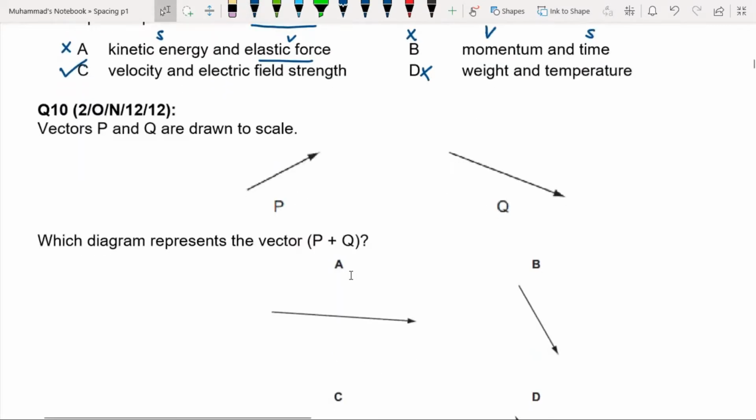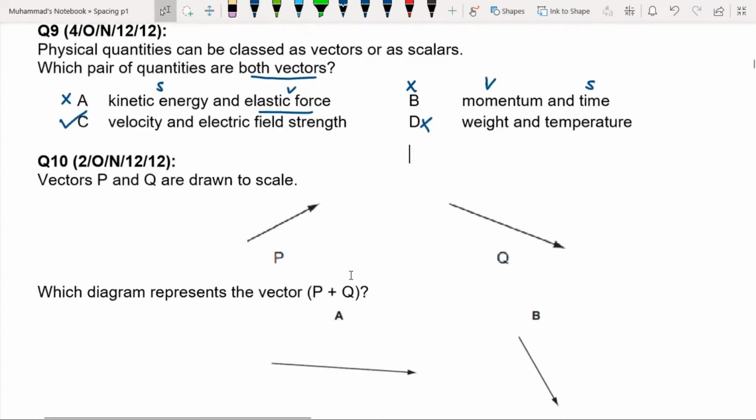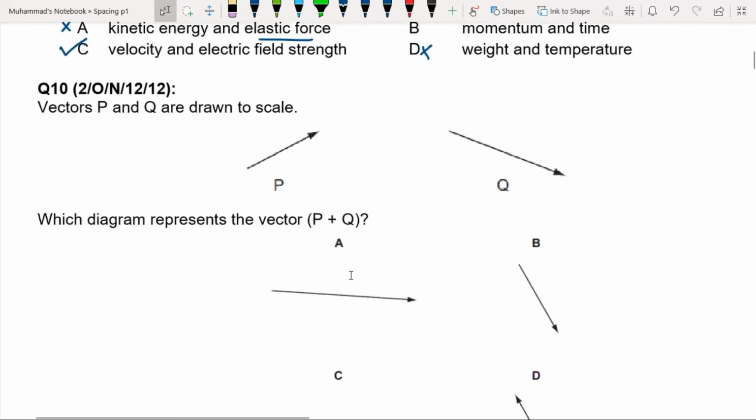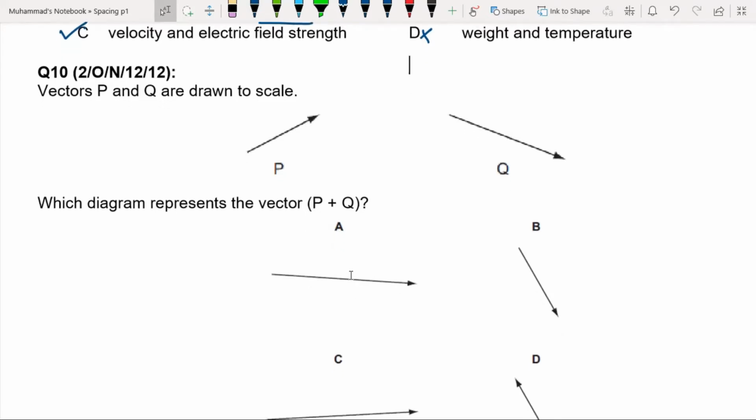So these 9 questions were related with the identification of vectors and scalars, and now we will solve questions that deal with the addition and subtraction of vectors. You know that addition of vectors is not like the addition of scalars. So in vector addition, the magnitude of the resultant vector and its direction depend on the direction of the vectors.